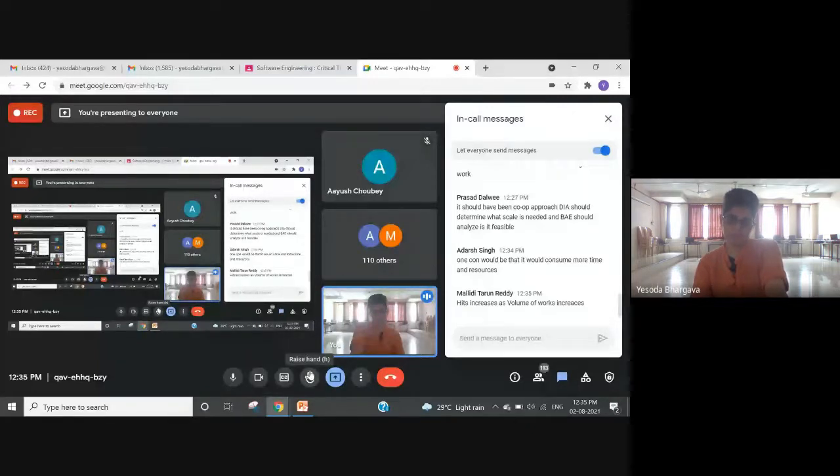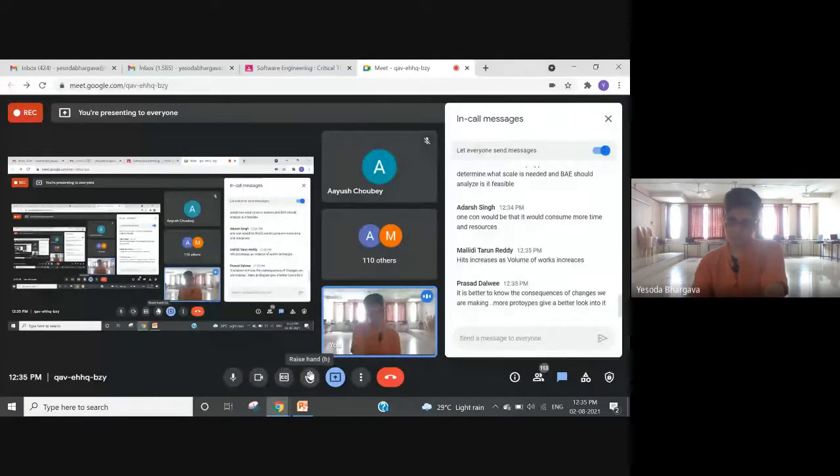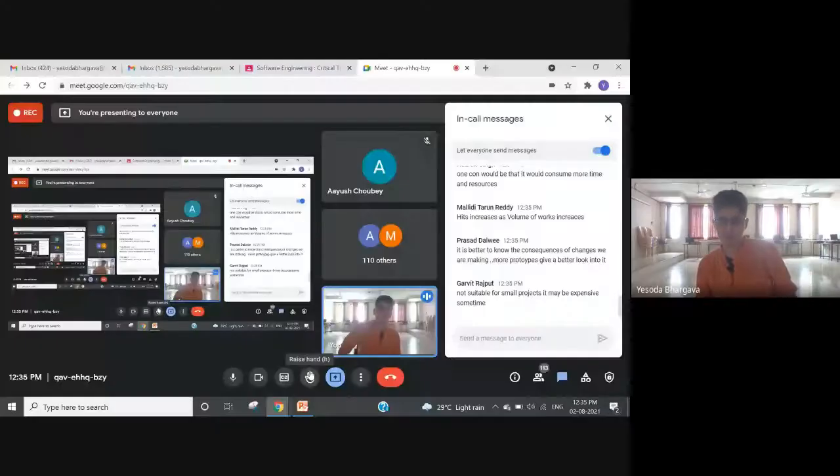And what could be the advantage with this approach? It is better to know the consequences, Prasad says, of changes we are making. More prototypes give a better look into it. So more prototypes, I would say, provide us a deeper investigation of what you're trying to do.